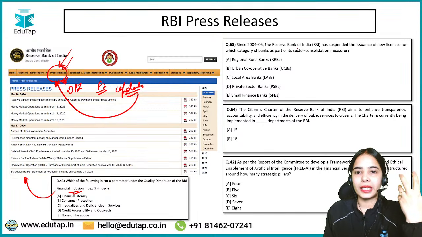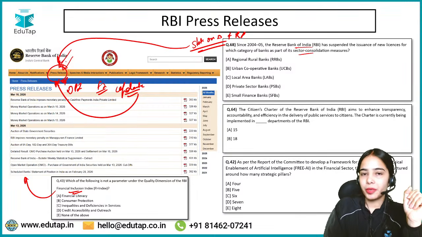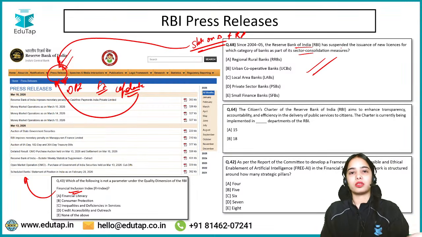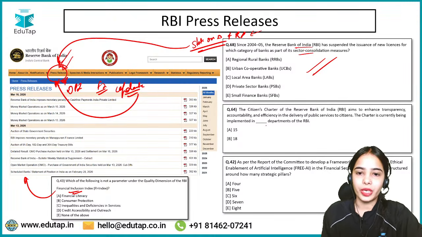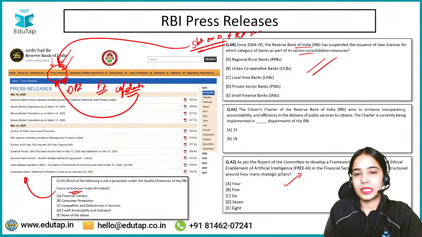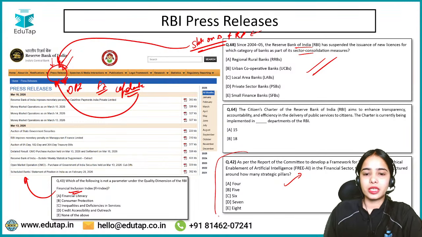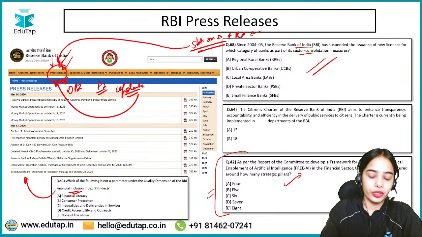Like this question also, this is from the RBI press release, the statement on developmental and regulatory policies document. This was released in the RBI press release. Okay, so like the FREE-AI report, this was also announced in the press release segment. So there is a question from the FREE-AI report also. Okay, so press releases are important.